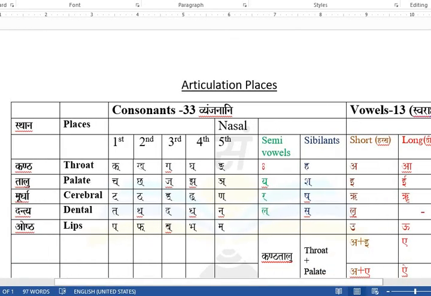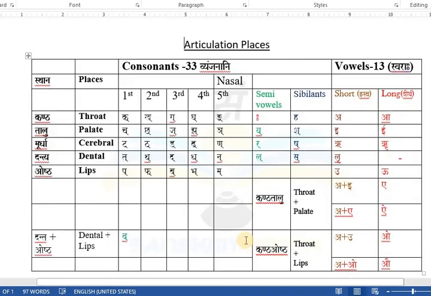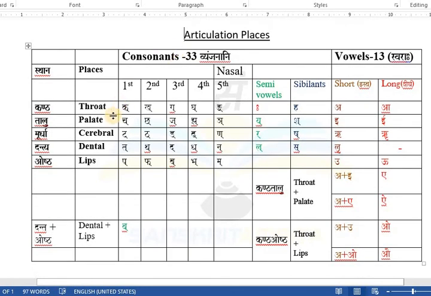Dear students, here you can check. We have consonants and vowels both. In this case, if you can see, sthana, places: kantha, talu, murdha, dantya, oshta. These are the sthanas we already studied. Now here you read what is written.